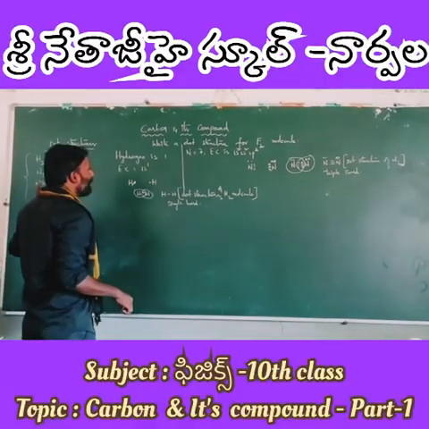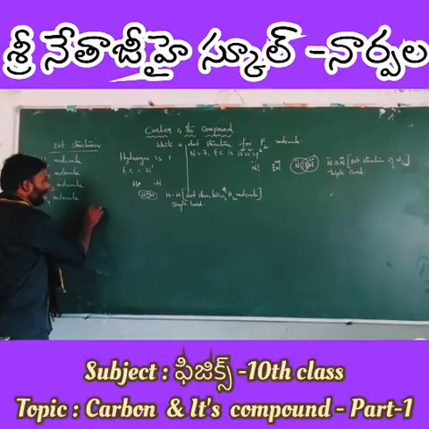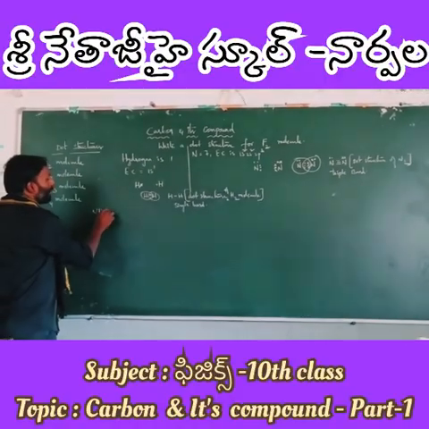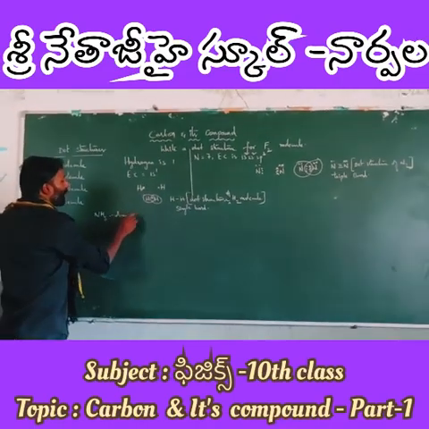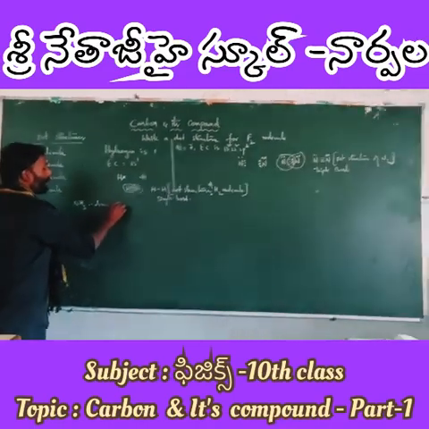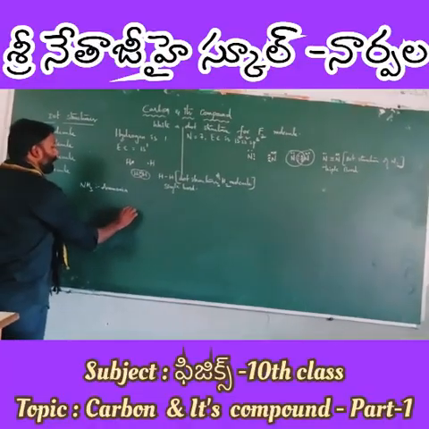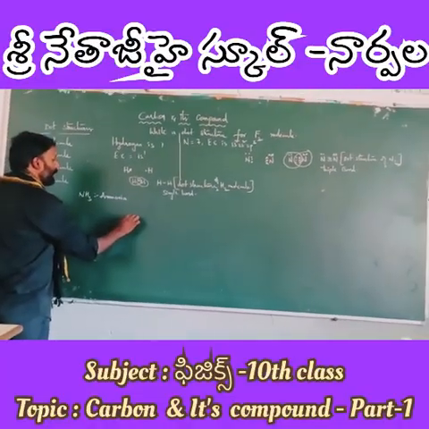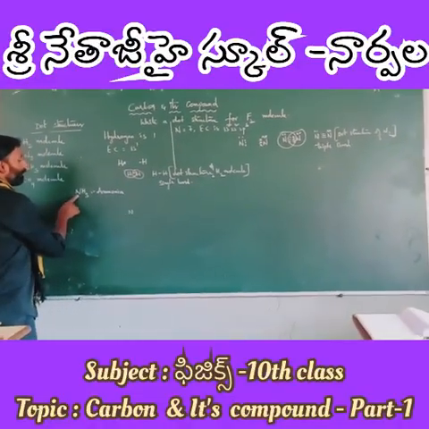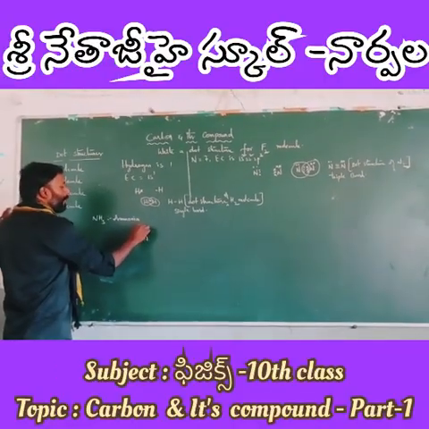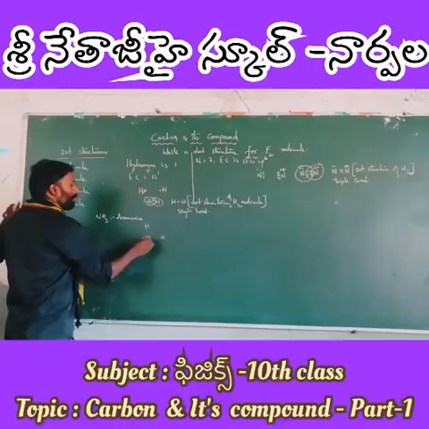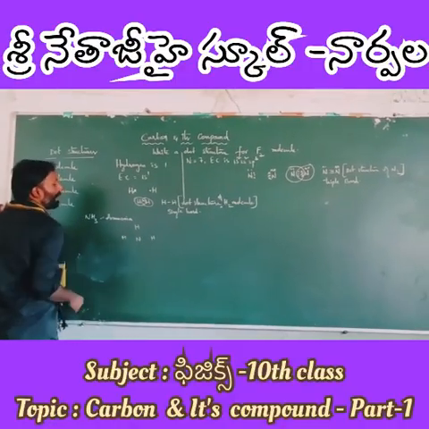And next, NH3. What is NH3? You know very well, NH3 is the formula for ammonia. So let us write nitrogen, the one which is single, right at the center, and hydrogen, hydrogen, hydrogen around it.